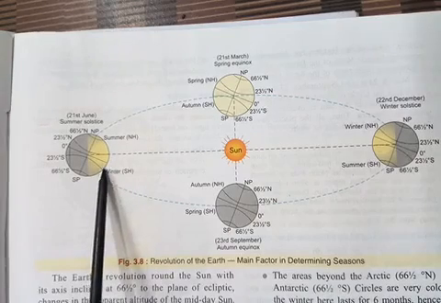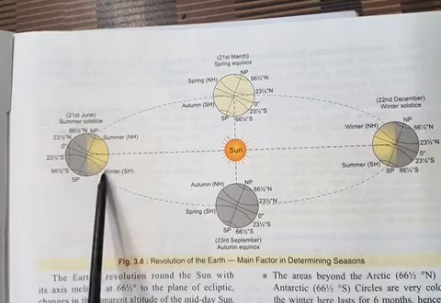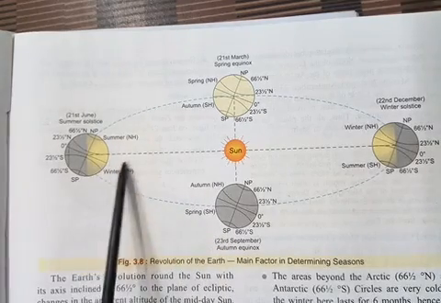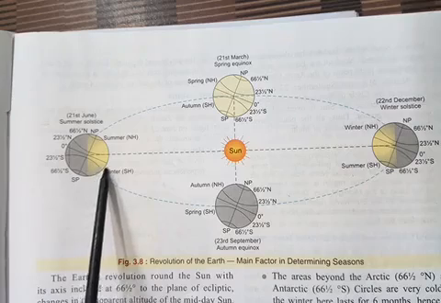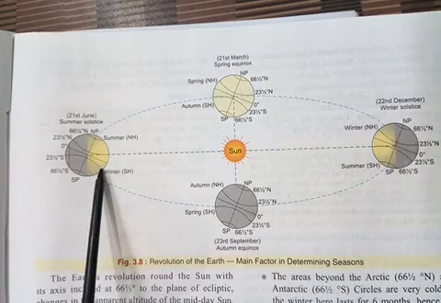But what happened here on the Tropic of Capricorn? This is position 21st June. Okay, here the sun rays are falling slanting. So when they enter in the atmosphere, they have to travel larger distance. That's why they become weak.